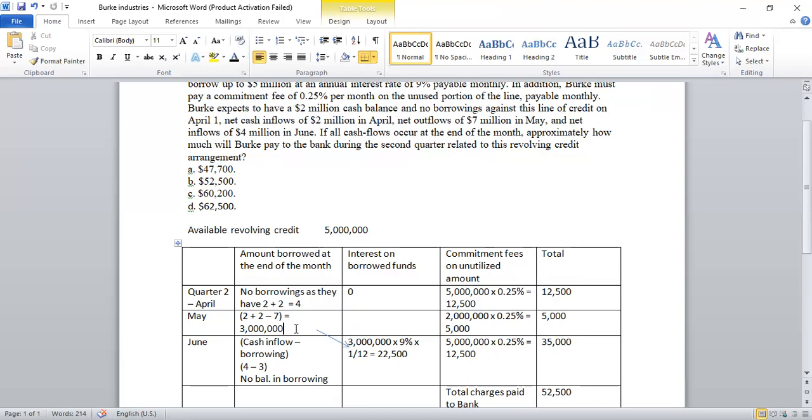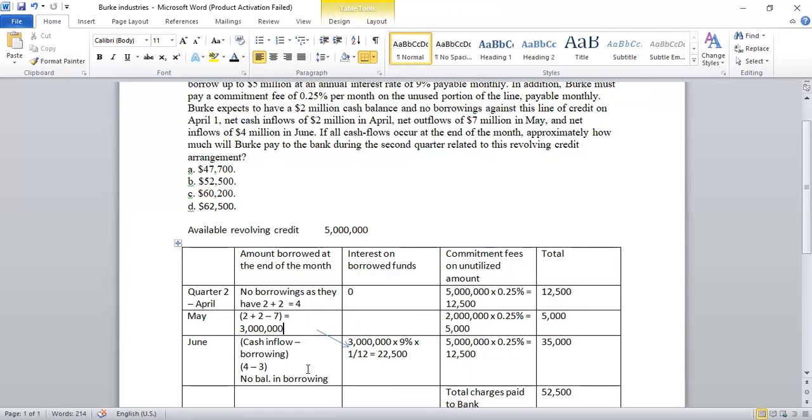Then if they have availed 3 million, how much is unutilized? Unutilized is 2 million. So 2 million into 0.25%, so 5,000 is the commitment fee or the charges which were paid in the month of May.